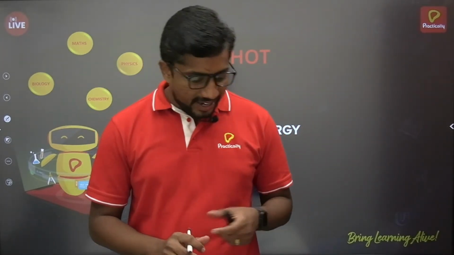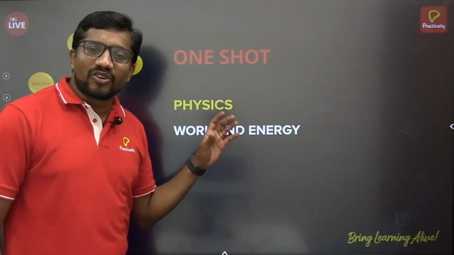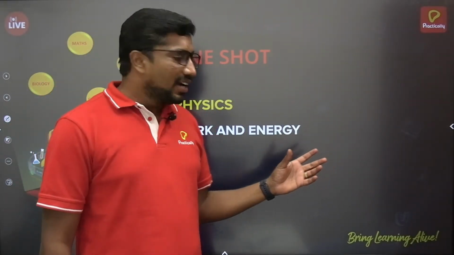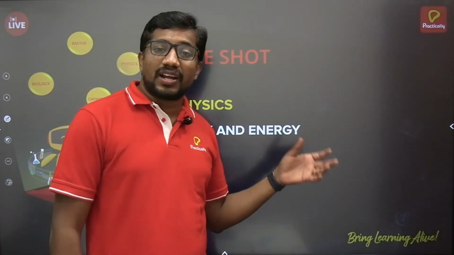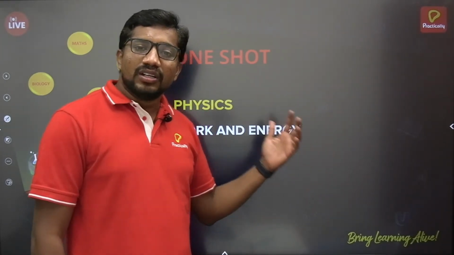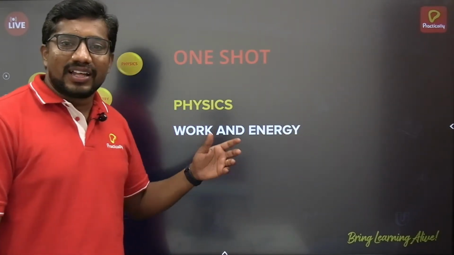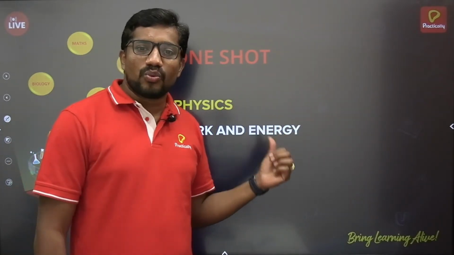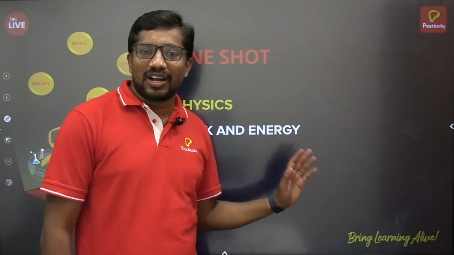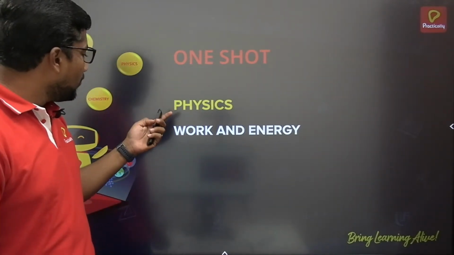In this particular chapter, work and energy, we are going to learn about work: what is meant by work done and what are its types. Then energy: what is meant by energy, what are its types, and the law of conservation of energy. And finally power, the rate of doing work. So the outcomes of this chapter can be concluded in three terms: work, energy and power. Let's start our session with work, the concept of work done.